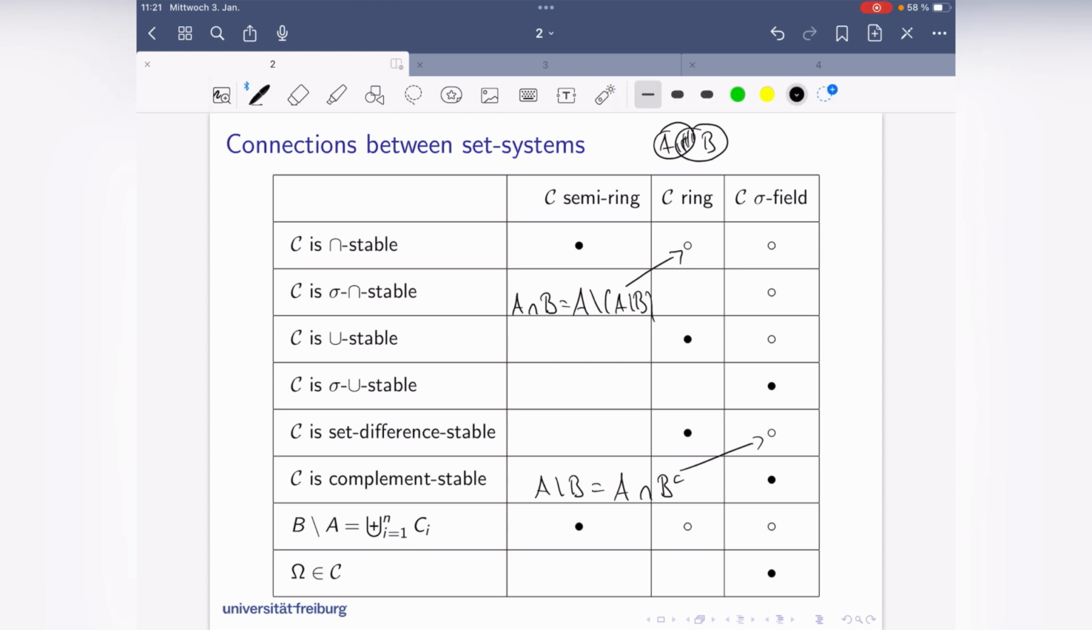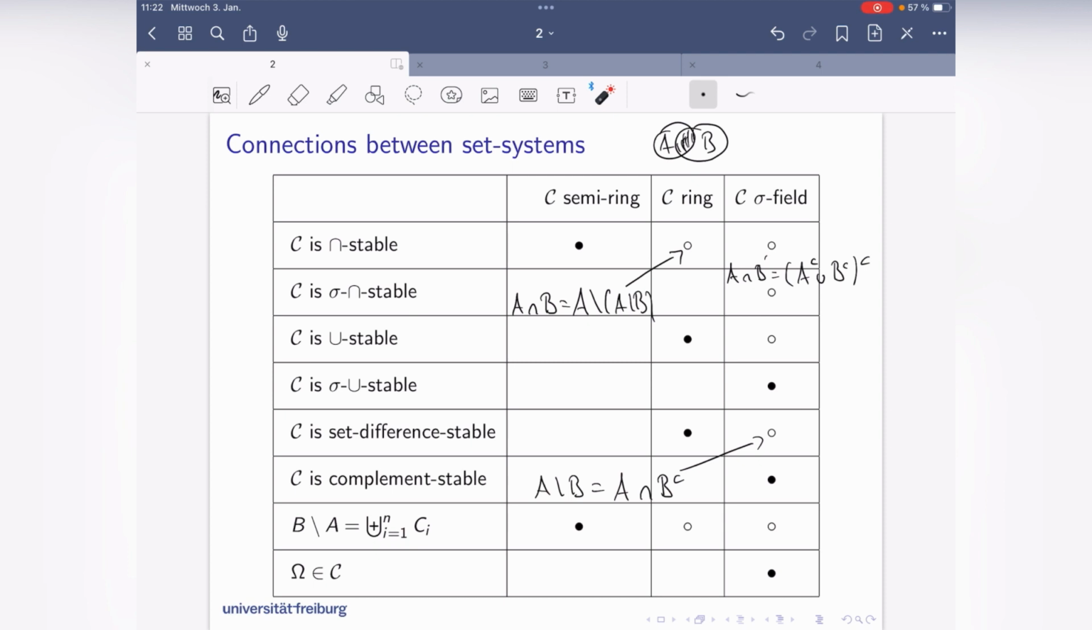So let me simply write here. A intersection with B is the same as A complement union B complement, complement. I think you know this here. If not, then just draw a picture like this here and see that the two sides are the same.